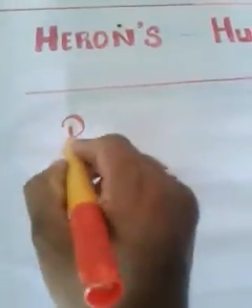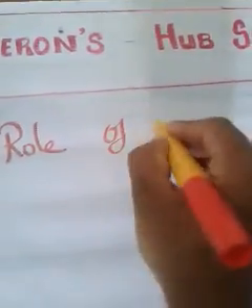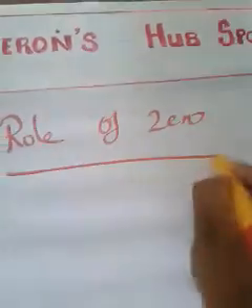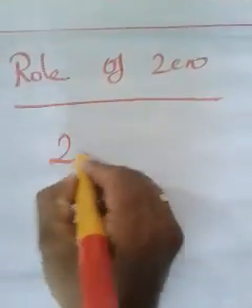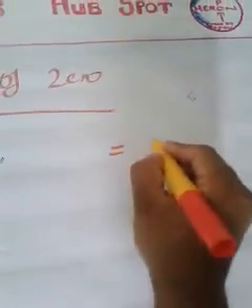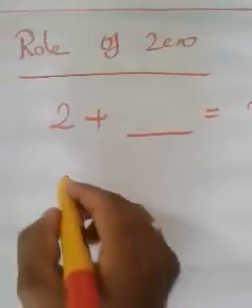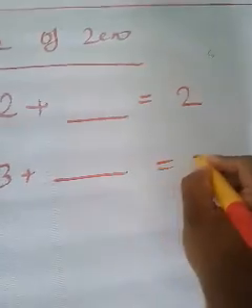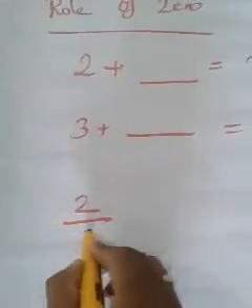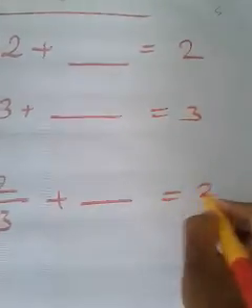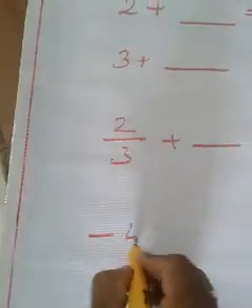So as I told you, the first section is role of zero. In order to discuss the role of zero, let me give you some questions. 2 plus something is equal to 2. What will be that something? You have to find it out. And 3 plus something is equal to 3. Then what will be that something? 2 by 3 plus something is equal to 2 by 3. What will be that something? Minus 4 plus something is equal to minus 4. Then what will be that something?